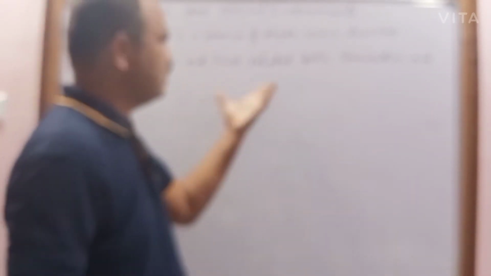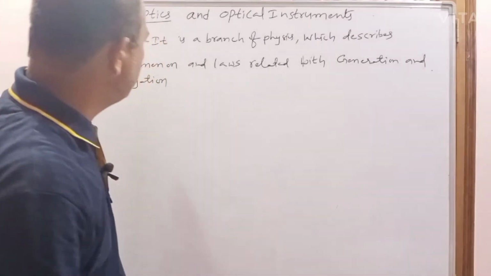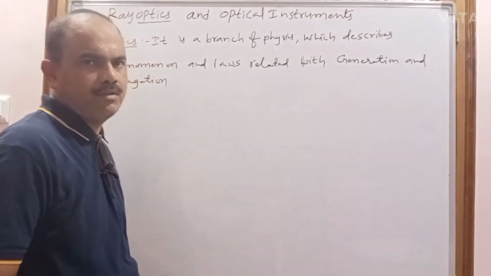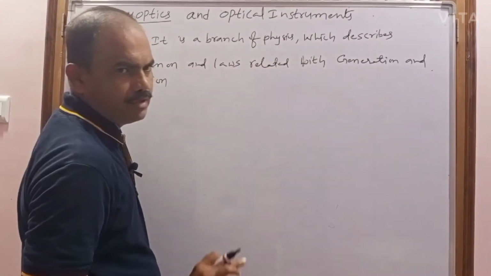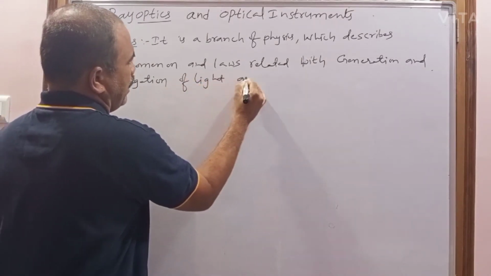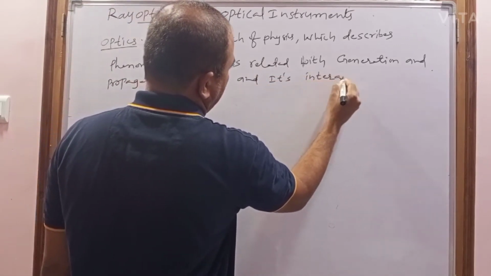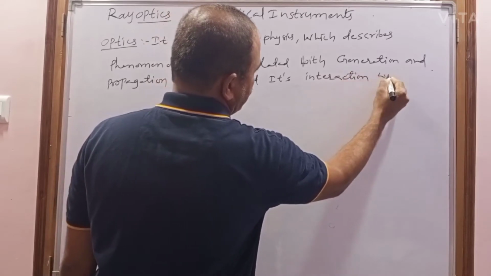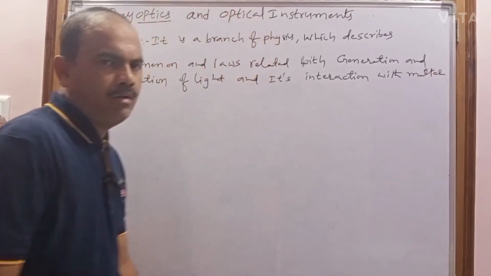When the light is generated, what phenomena occur and what laws are included; and when the light is propagating, sometimes it may interact with matter, so due to that what phenomena occur and what laws are related to them can be described. So it describes the phenomena and laws related with the generation and propagation of light and its interaction with matter. So this is the optics definition.